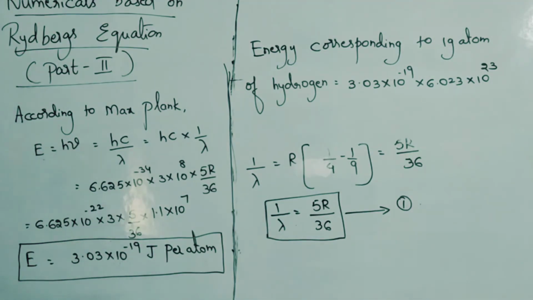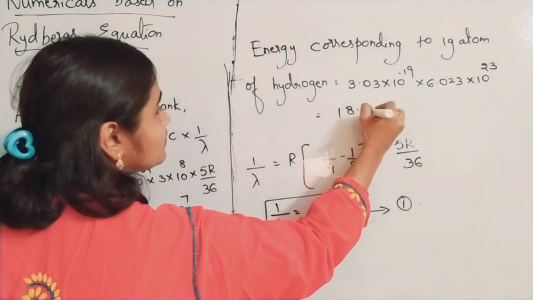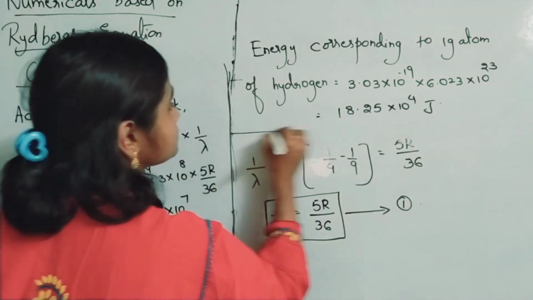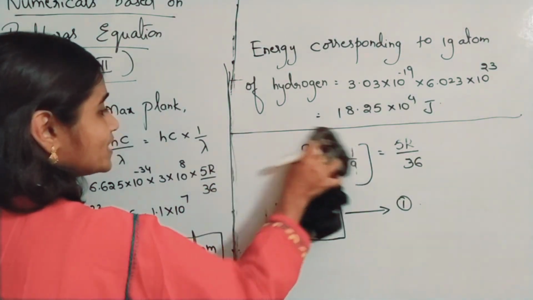If you calculate that, you will be getting 18.25 into 10 to the power of 4 joules. So this is your final answer. They will be asking this kind of questions also, so you have to be very careful. Now let us quickly move on to the next sum. Question number 13.